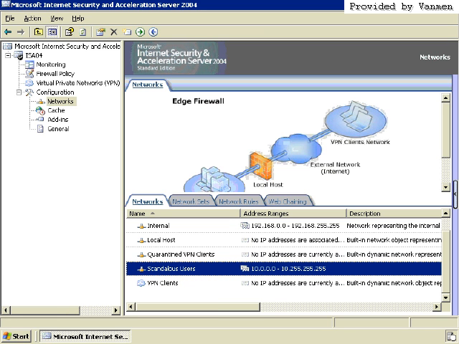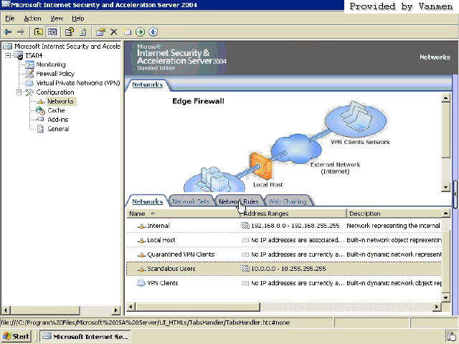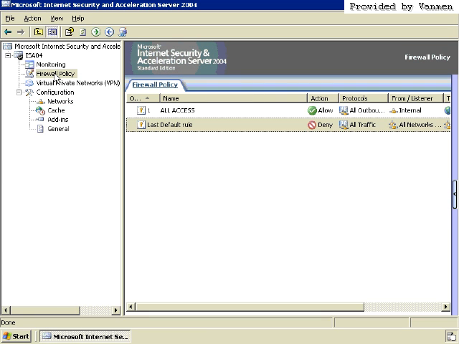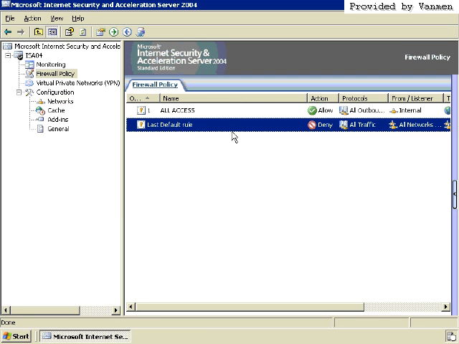Speaking of rules, let's take a look at this Network Rules tab over here that defines all the rules for all the networks that we have. Now there are some default rules that are already in there that allow our ISA server to work without much happening. Now this is a major tab to remember because there's so many times I've set this up and forgotten to do the rules. For example, early on when we looked at the firewall policy, we saw there's a default rule to deny all traffic from all networks, and that was the reason nobody could access anything.